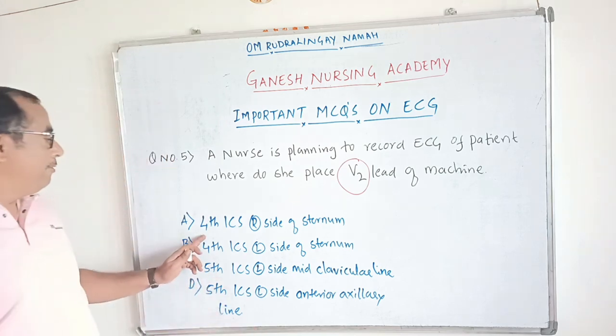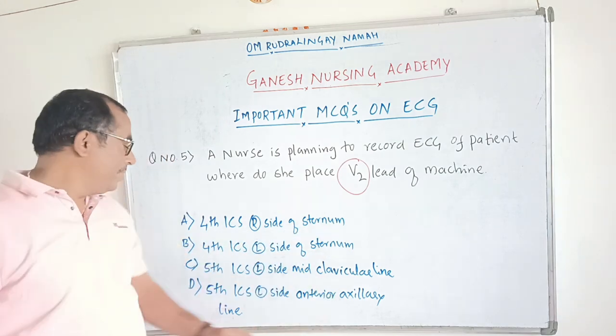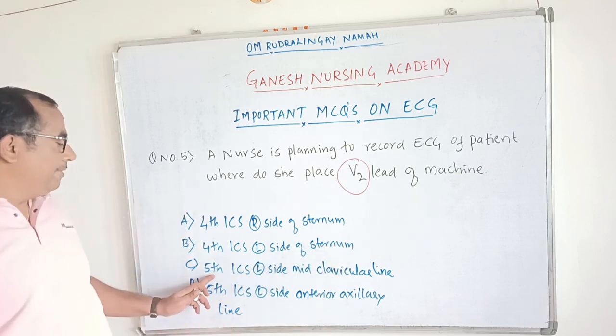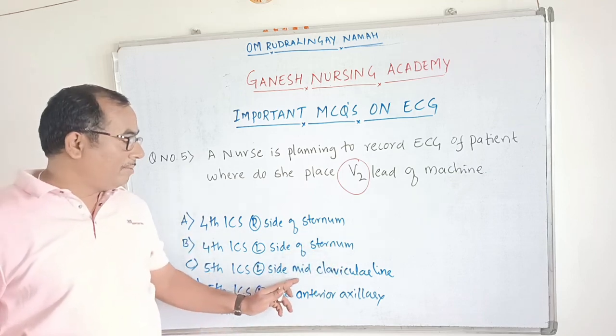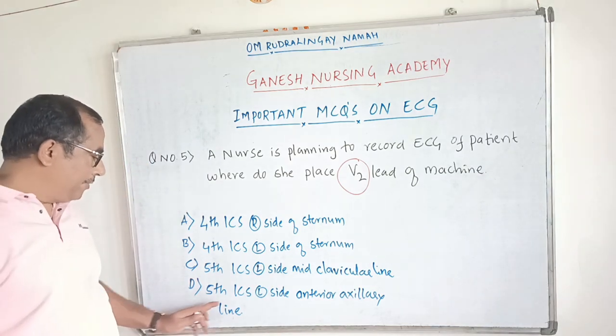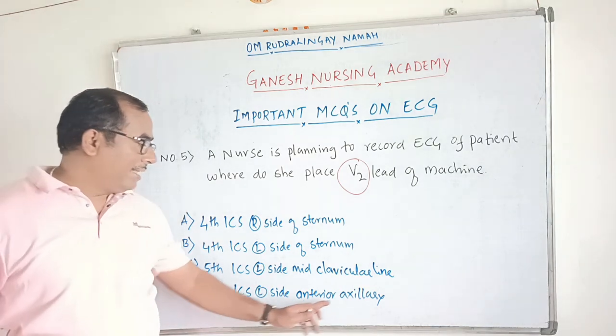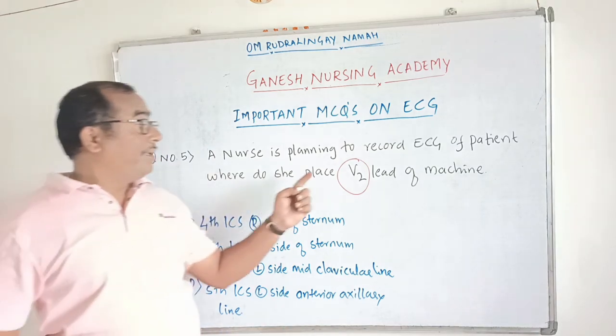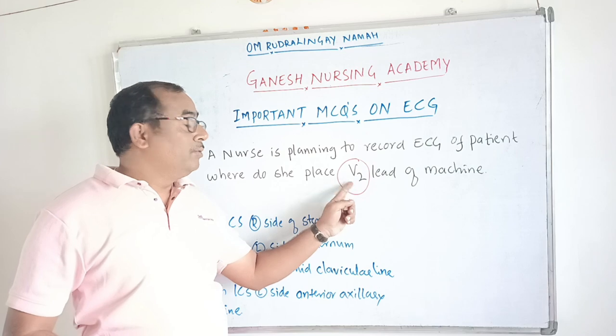Option A, 4th intercostal space, right side of the sternum. Option B, 4th intercostal space, left side of sternum. Option C, 5th intercostal space, left side of sternum, mid-clavicular line. And option D is the 5th intercostal space, left side of sternum, anterior axillary line. They have asked where she has to place the V2 lead.